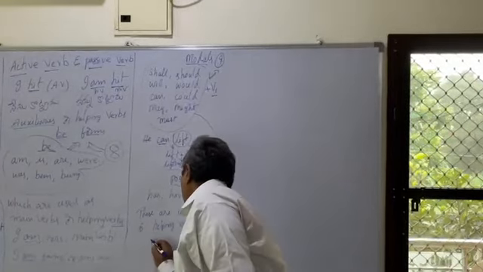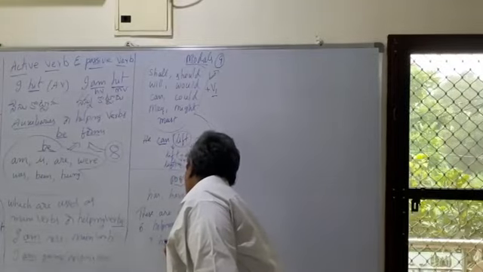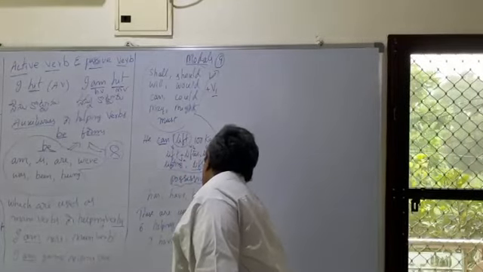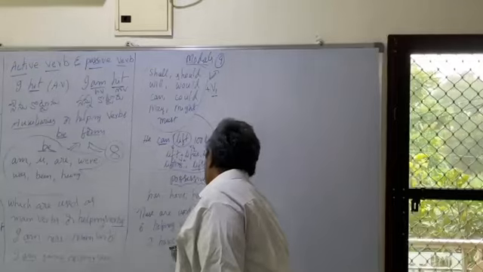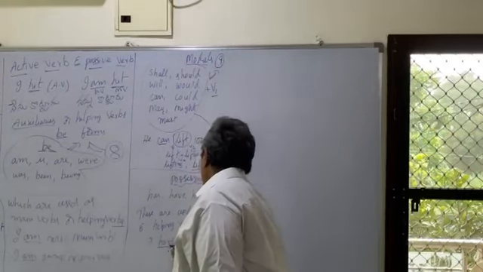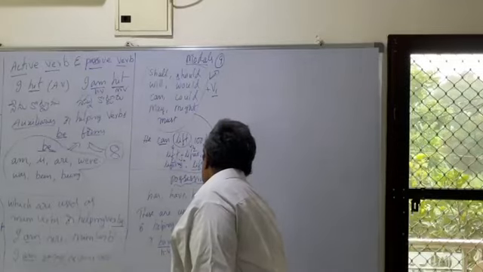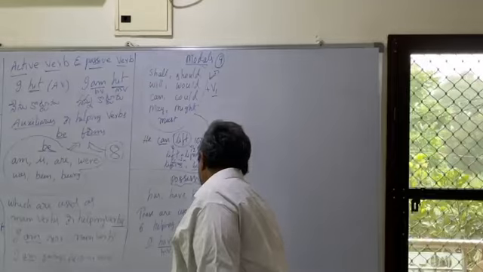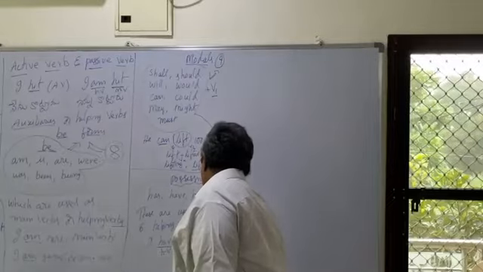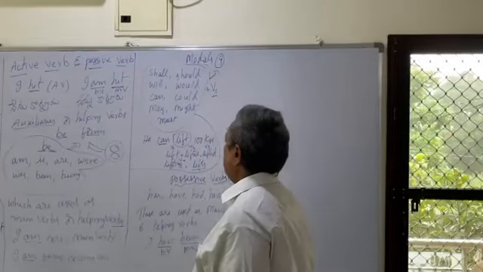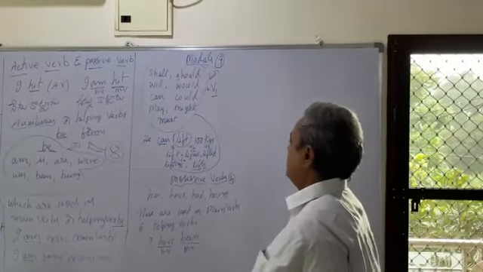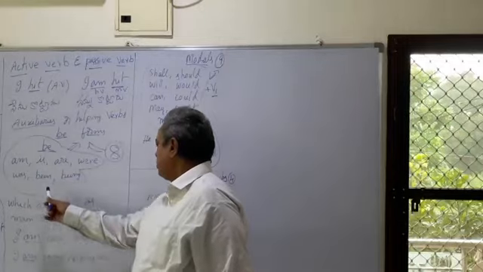Here, I have been here. Here have is a helping verb. Been is the main verb here. Here been is used as a main verb.